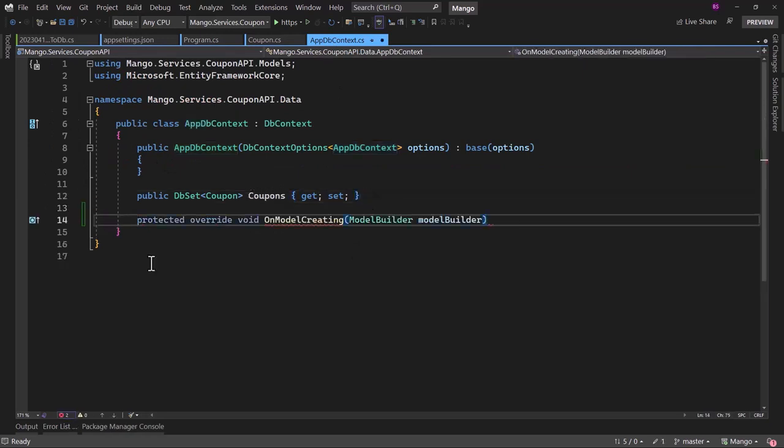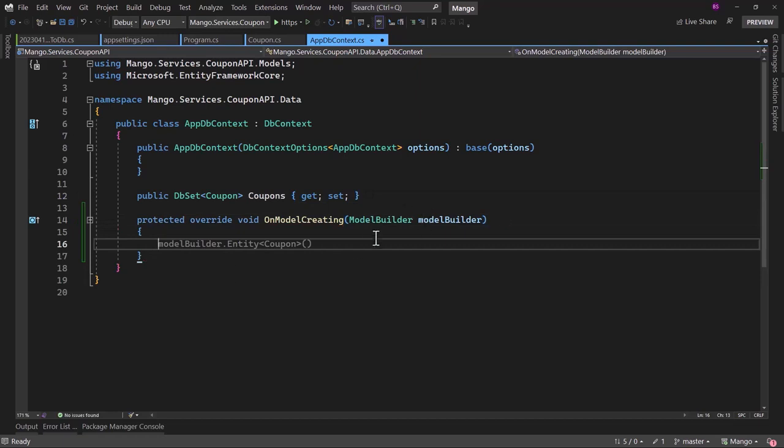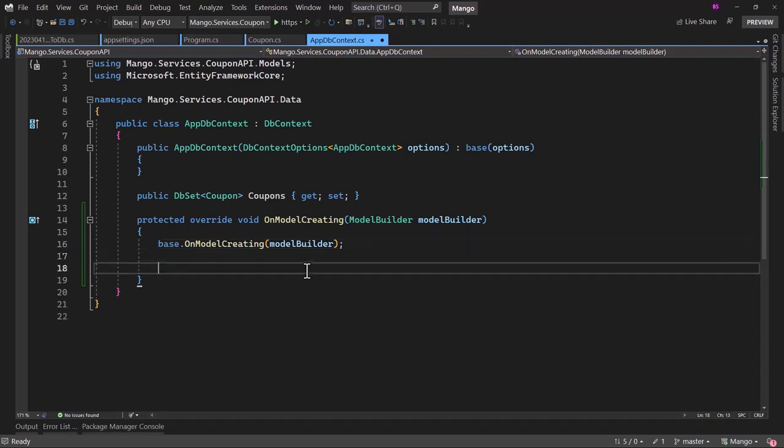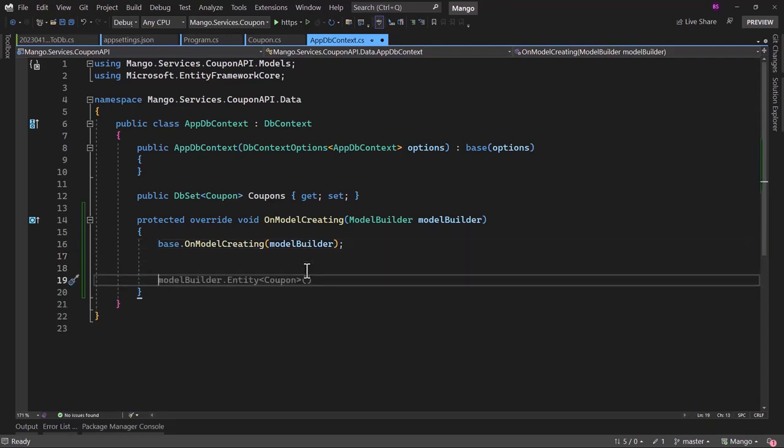Right here, we have to override the on model creating, and in there they have a default model builder. Before you seed any record on the base class, we have to pass the on model creating with the model builder that we receive in the parameter. If you do not add this line, things will work right now, but later on if you add identity, it will not work. So it makes sense to add it and forget about that. You can think about this as a basic configuration that is needed to seed some record in the model tables.